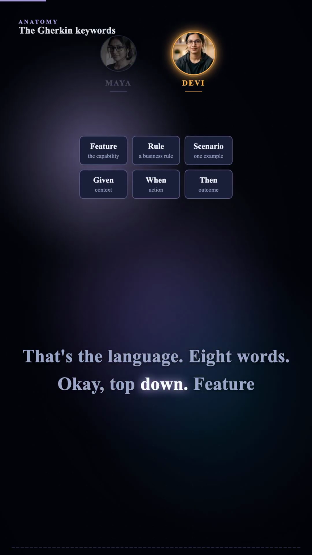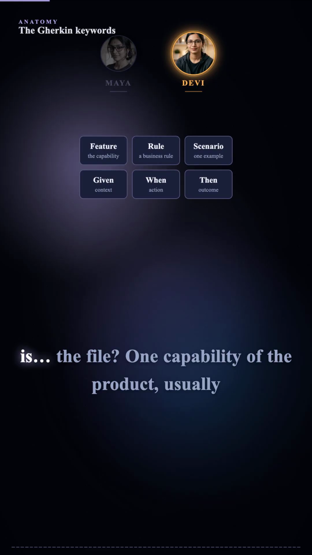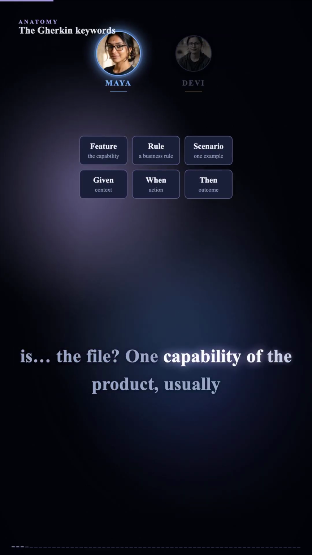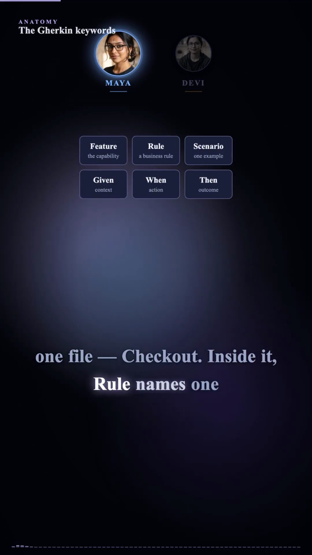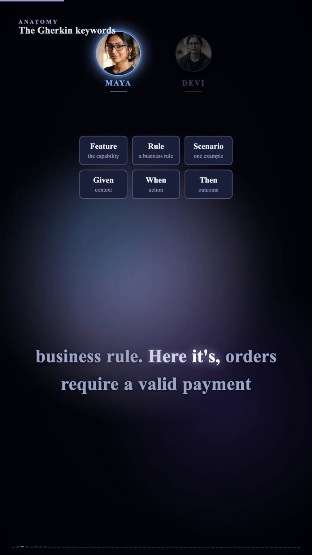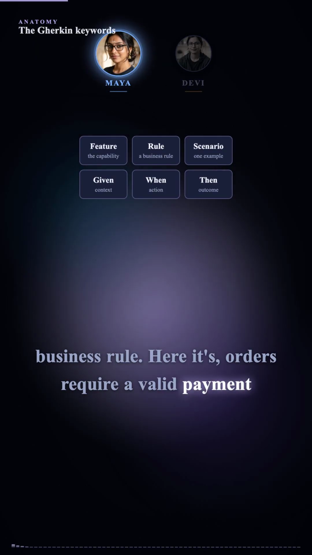Okay, top down. Feature is the file? One capability of the product, usually one file. Check out. Inside it, rule names one business rule. Here it's orders require a valid payment method.